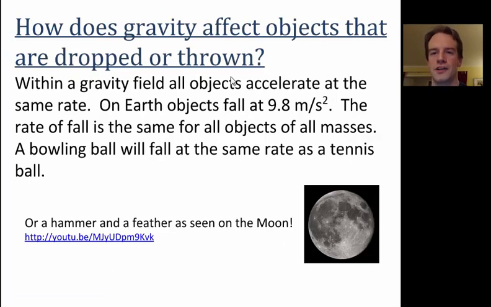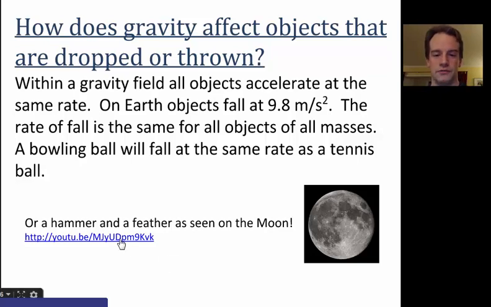So how does gravity affect objects that are dropped or thrown? Well, within a gravity field, all objects accelerate at the same rate. On Earth, objects fall at 9.8 meters per second squared. The rate of fall is the same for all objects of all masses. A bowling ball will fall just as fast, at the same rate, as a tennis ball. It's the same regardless of how much mass it has.